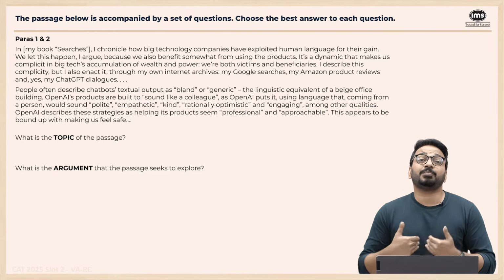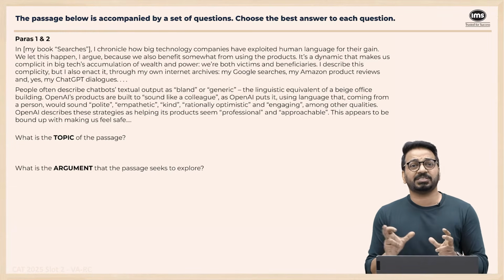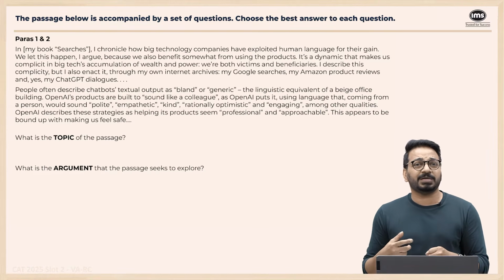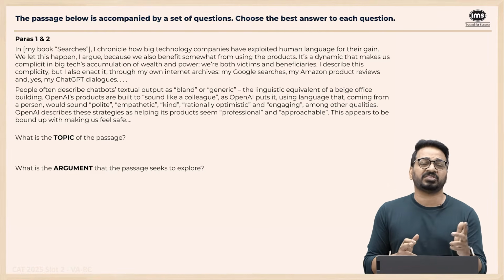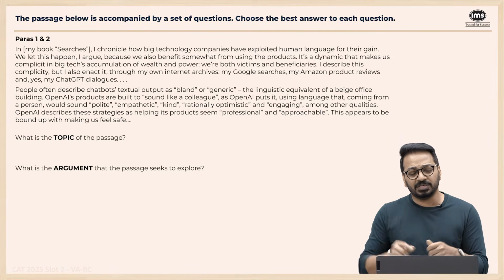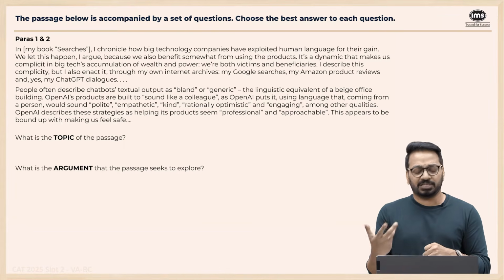So they want their products to feel professional at one level, and approachable. Suppose it's approachable. Your friend can also be approachable. It can be friendly. But they're saying no, they want it to sound professional, which is why it's like a colleague, right? A polite colleague. This appears to be bound up with making us feel safe. That's what the author is saying.